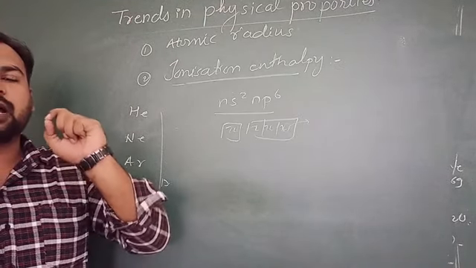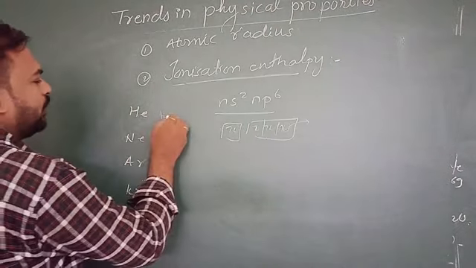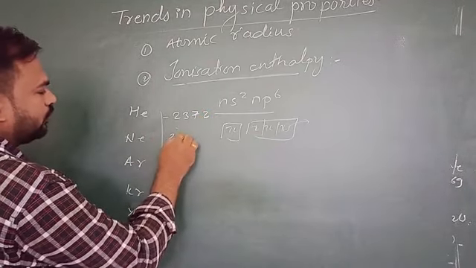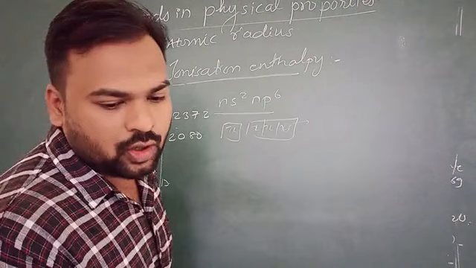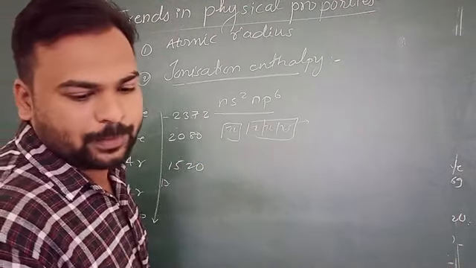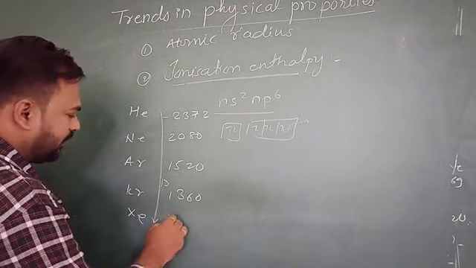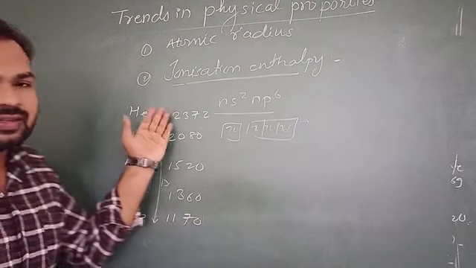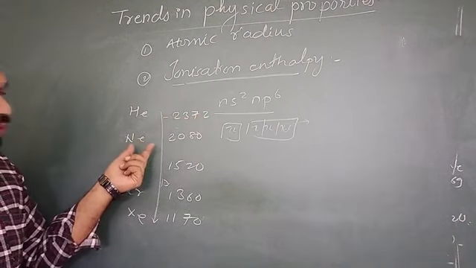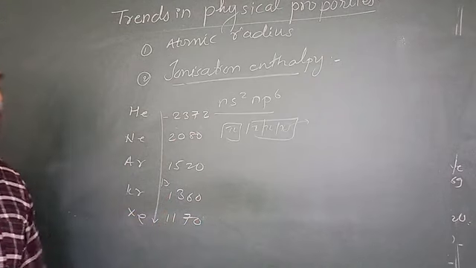I'll write some ionization enthalpy values. For helium it is 2372, for neon it is 2080, for argon it is 1520, for krypton it is 1360, and for xenon it is 1170. So these are some of the ionization enthalpies: 2372 kilojoules, 2080, then 1520, 1360, 1170.